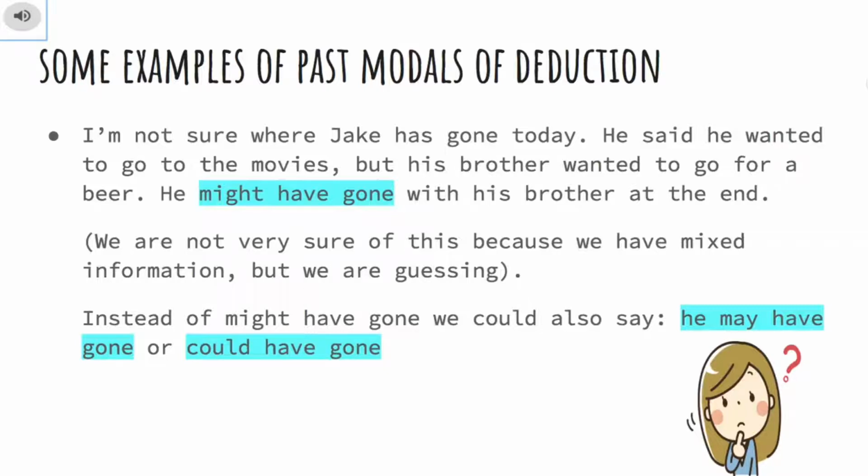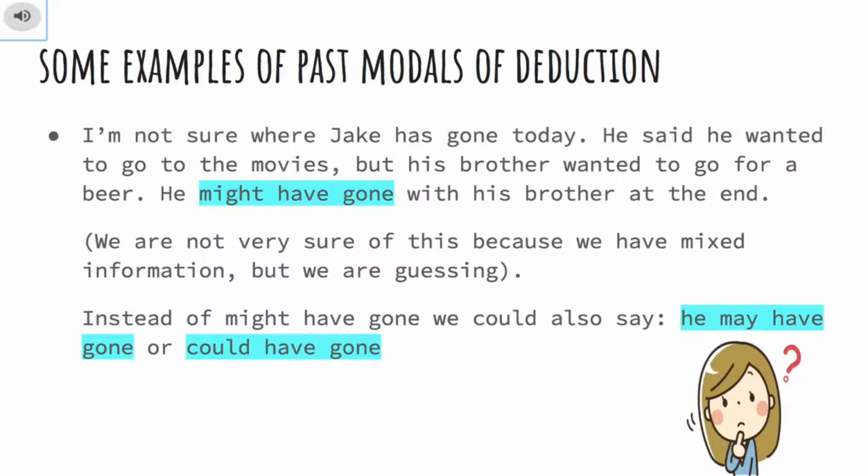To clarify past modals of deduction, we have some examples to deal with. First of all, we have: I'm not sure where Jake has gone today. He said he wanted to go to the movies, but his brother wanted to go for a beer. He might have gone with his brother in the end.